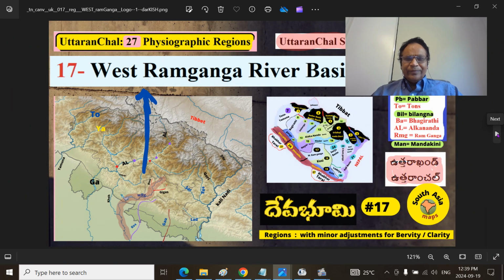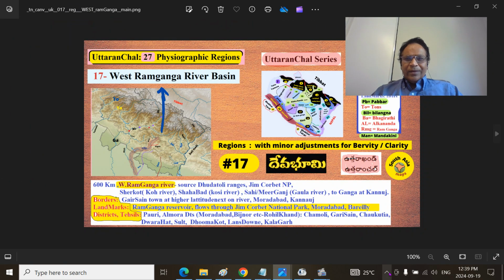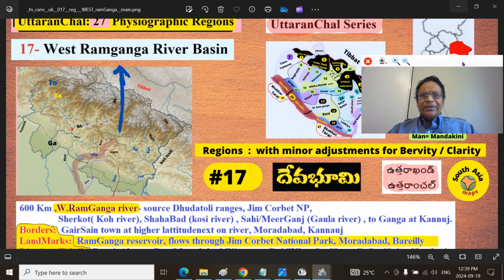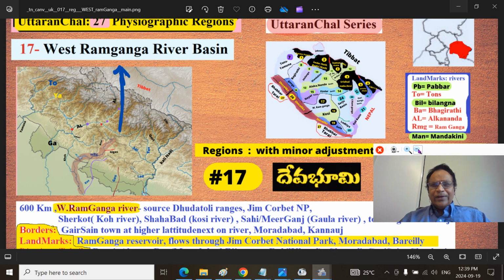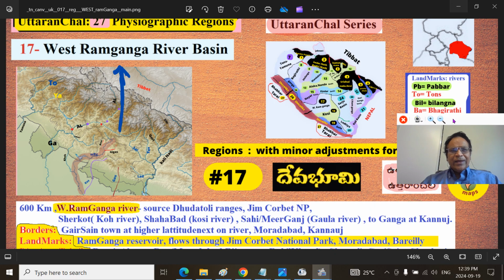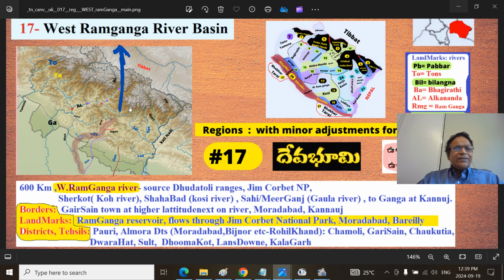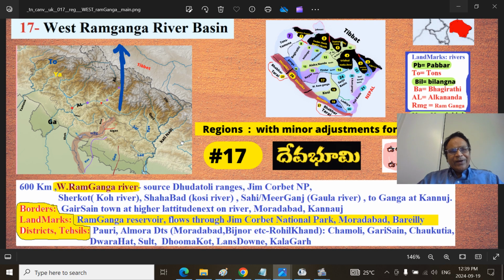This is the same thing with a little more information. I will walk over this with you, and later we will look in detail at the various cartographic, physiographic maps. And if you miss anything here, you will get it somewhere else. So this reddish blob is the Western Ramganga River basin.